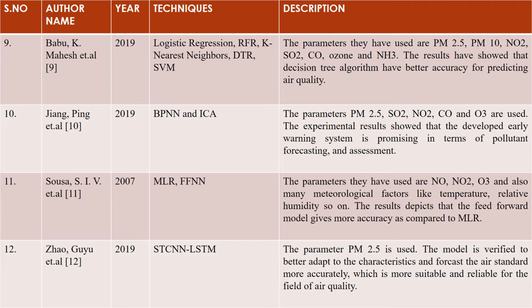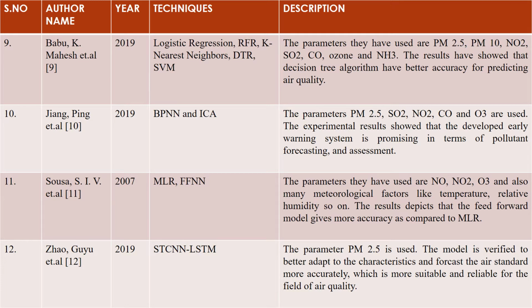In the 11th one, they have used MLR and feed-forward neural network. The parameters they have used are NO, NO2, O3, and also many meteorological factors like temperature, relative humidity, and so on. The results depict that the feed-forward model gives more accuracy as compared to MLR. In the last one, they have used STCNN and LSTM, the spatial temporal convolutional neural network and LSTM. The parameter PM2.5 is used. The model is verified to better adapt to the characteristics and forecast the air quality more accurately, which is more suitable and reliable for the field of air quality.